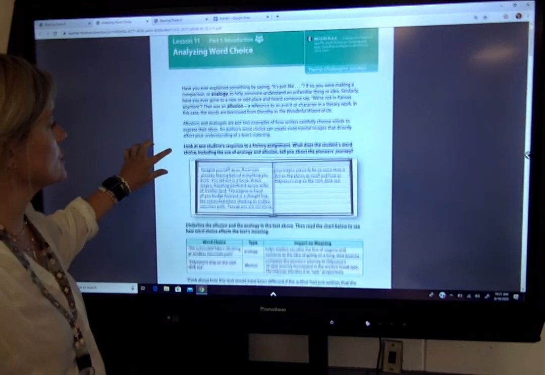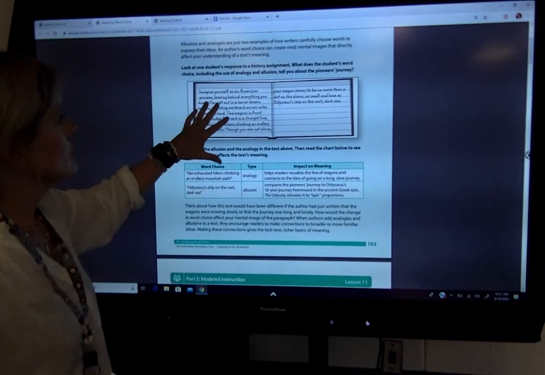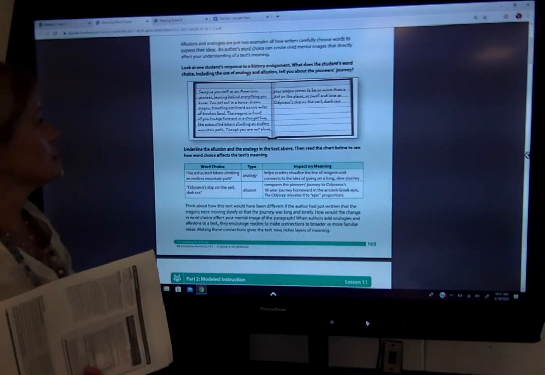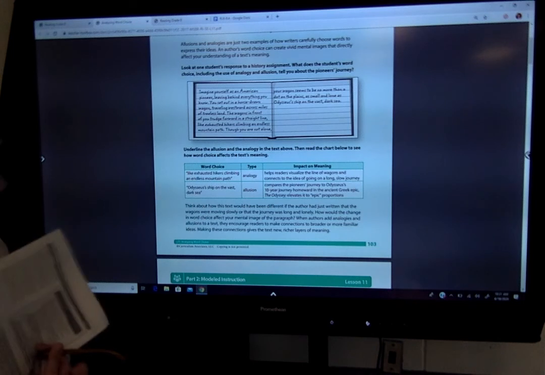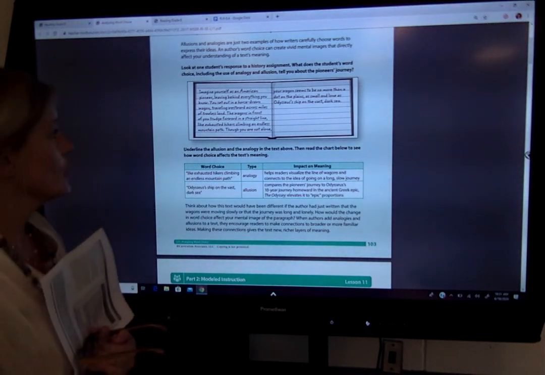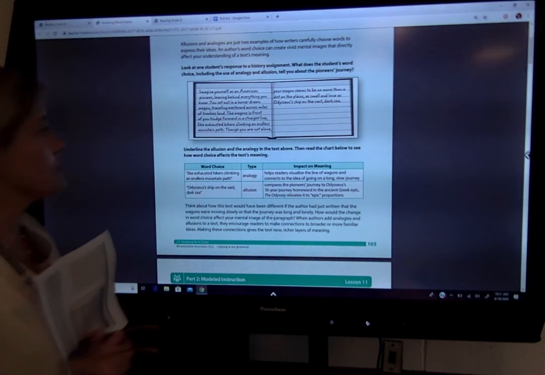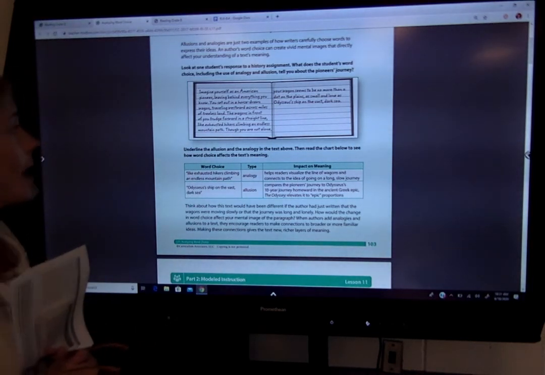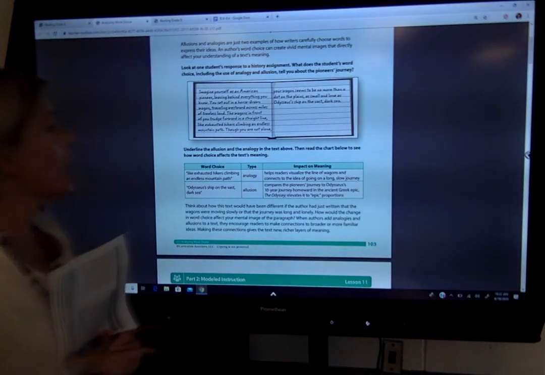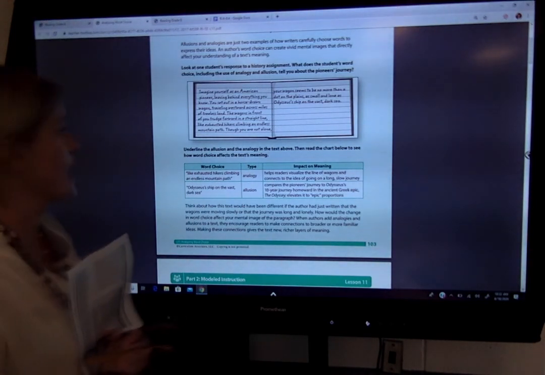Okay, real quick, if we just look at this student's response to a history assignment: imagine yourself as an American pioneer leaving behind everything you know. You set out in a horse-drawn wagon, traveling westward across miles of treeless land. The wagons in front of you trudge forward in a straight line, like exhausted hikers climbing an endless mountain path.